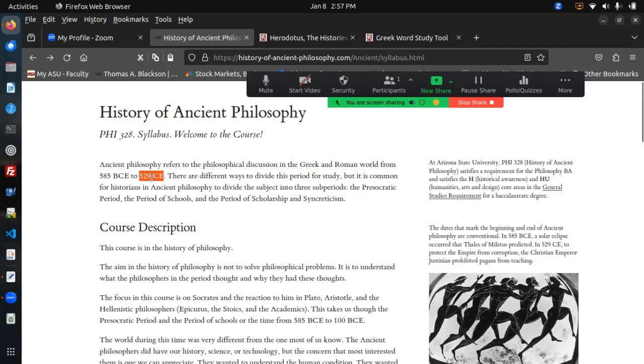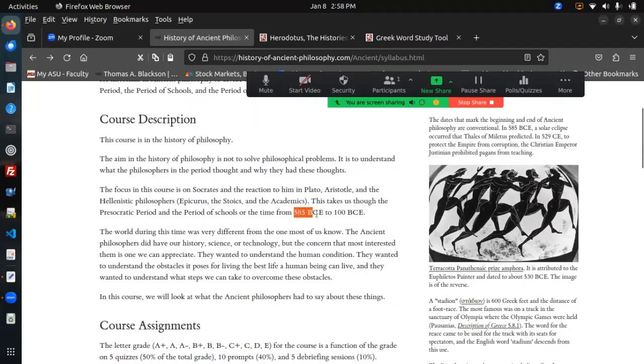Now, we'd like to know why these dates are chosen. We're not going to concentrate too much on the end date because we're not going to get that far in this course. In this course, we're really looking at only the first rough 500 years of ancient philosophy. This is the first two periods of ancient philosophy, the Presocratic period and the period of schools. And so we'll focus our attention on why this date is chosen. Why choose 585 BCE for the beginning of ancient philosophy?